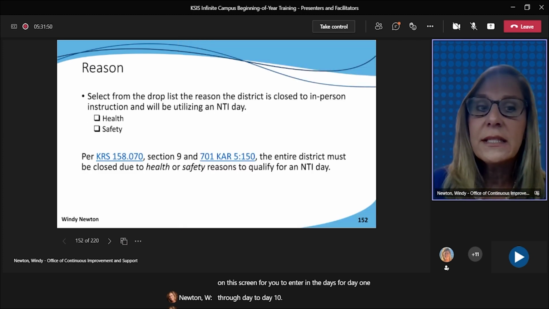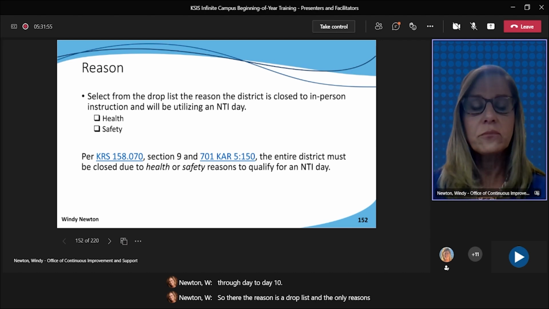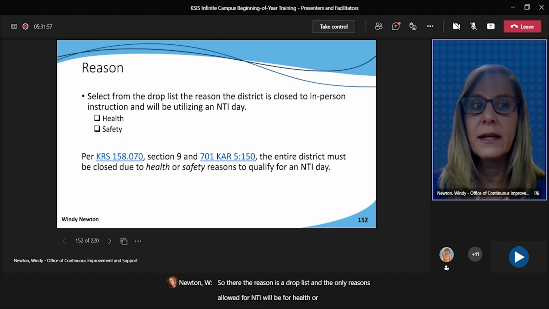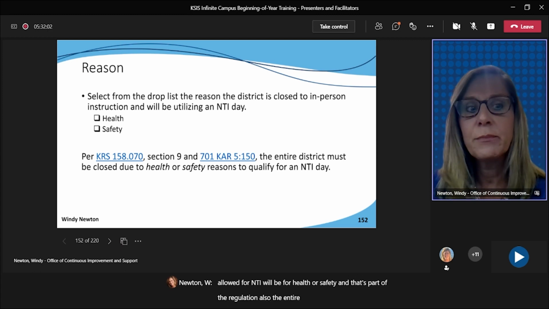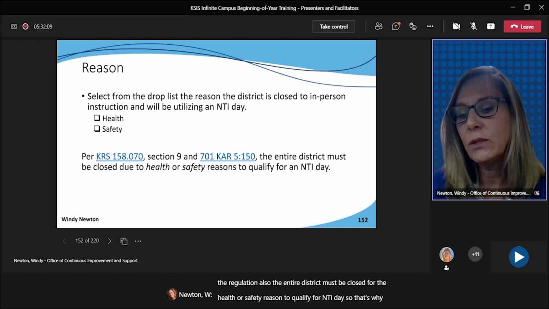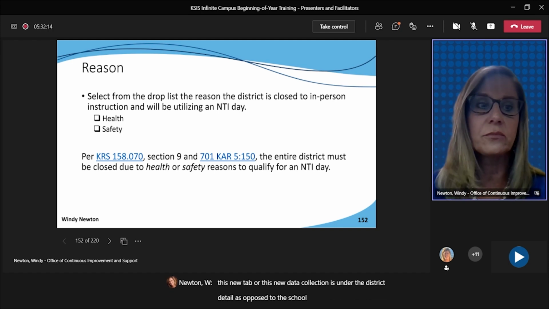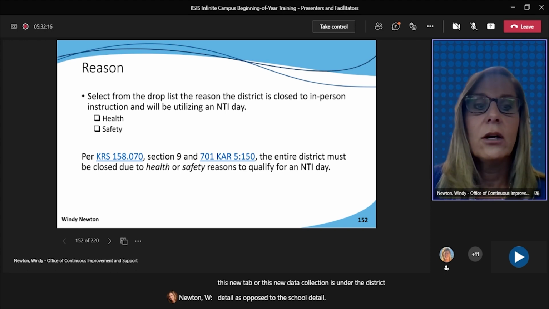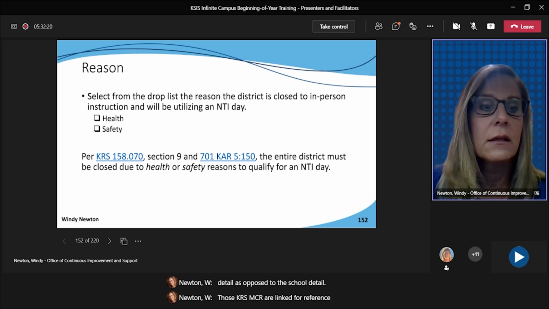So the reason is a drop list, and the only reasons allowed for NTI will be for health or safety, and that's part of the regulation. Also, the entire district must be closed for the health or safety reason to qualify for an NTI day. So that's why this new data collection is under the district detail as opposed to the school detail. Those KRS and KAR are linked for reference. They're also going to be in the data standards when those are sent out as well.